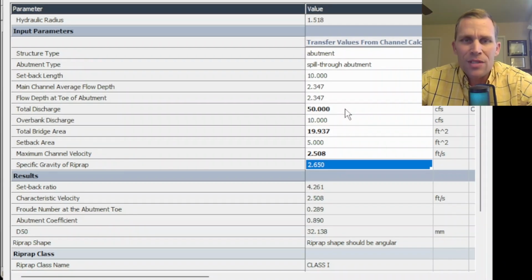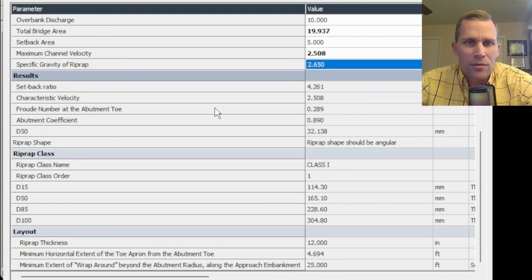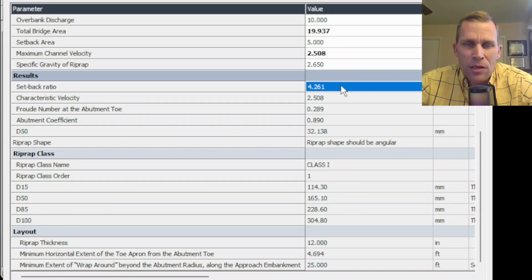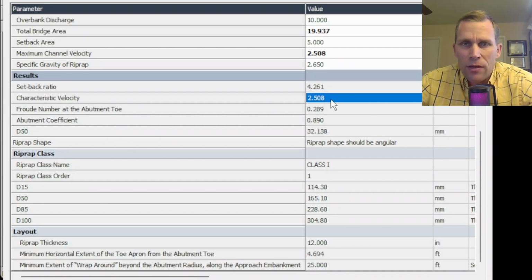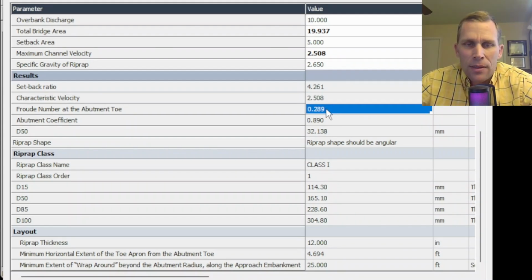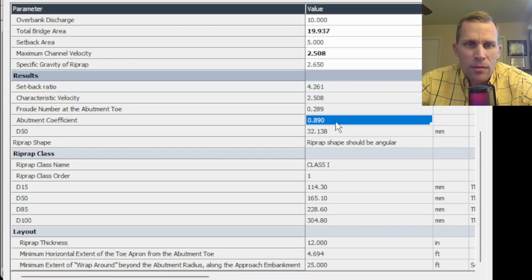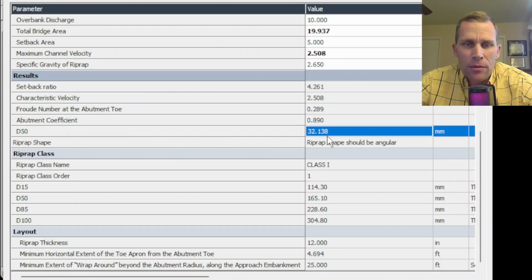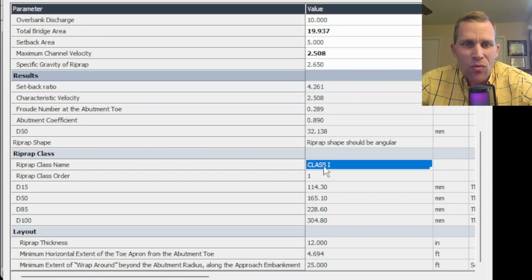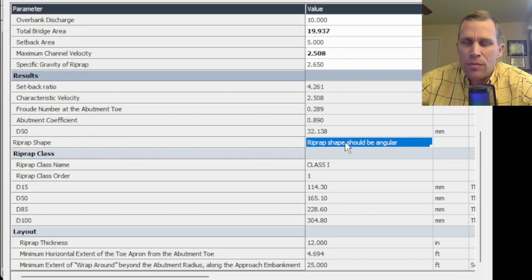All right, with all those numbers in here, we can now scroll down and look at some of our results. Here's that setback ratio, SBR, of 4.261. The characteristic velocity is 2.508. Froude number is 0.289, so definitely subcritical, certainly less than 0.8. So we'll be using that first equation, 14.1. The abutment coefficient, 0.89. Here's the D50 number. It's 32 millimeters, so a little more than an inch. Very small. Definitely using class 1 riprap. It says that the riprap should be angular.